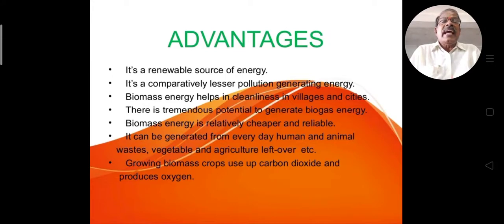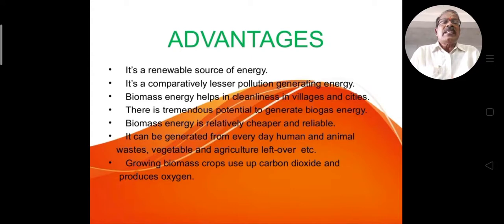And the second point is, what are the advantages of biomass? Biomass is a renewable source of energy. It generates comparatively less pollution, and biomass energy helps in cleanliness in villages and cities too. We are using agriculture waste and animal waste dung, and it brings cleanliness in villages and cities.